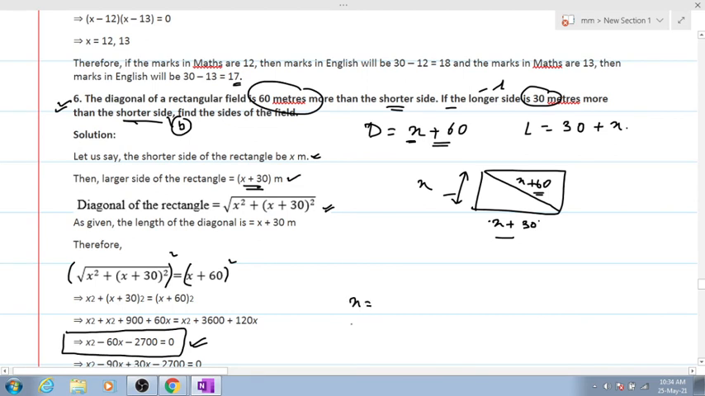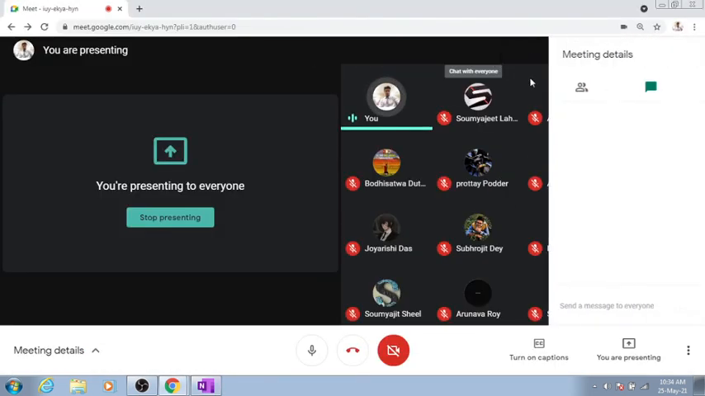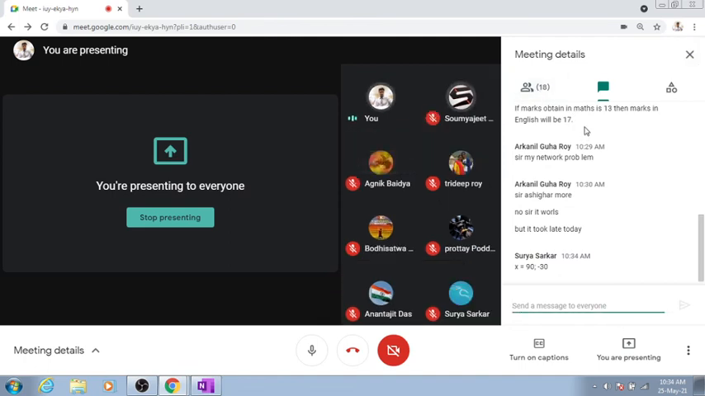Tell me the value for x. 2700, 930. Easy. 9 and 3. 60 will be minus 60, you'll be getting it by minus 90 plus 30. Did everybody understand the framing of the equation? Yes, yes, yes. Okay, Surya has got the answer. Very good.